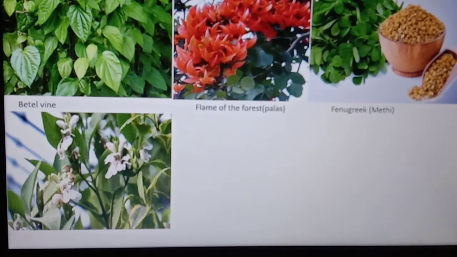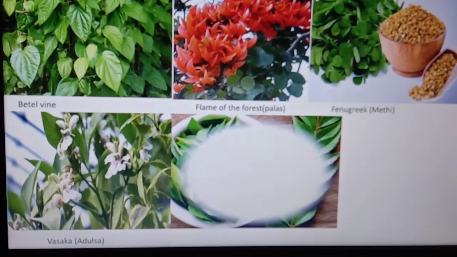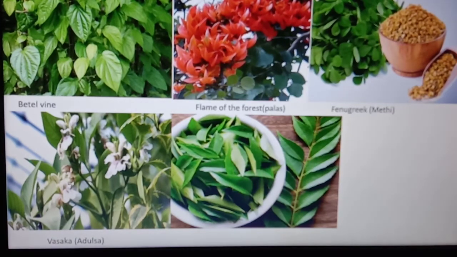Another plant is Vasica adulsa. It is used to cure cold, cough and asthma. And another familiar leaf is the curry leaf. They give good smell and taste to the food, are good for eyesight and reduce heart diseases.